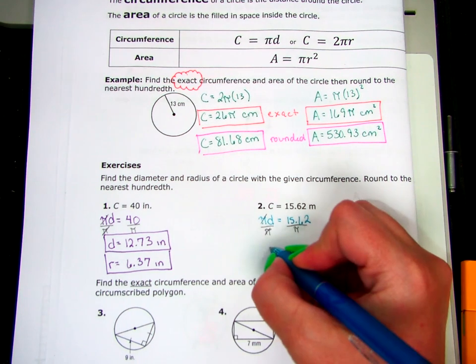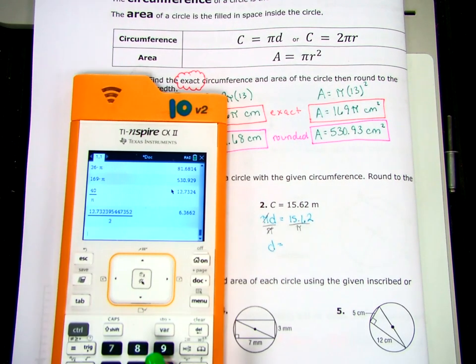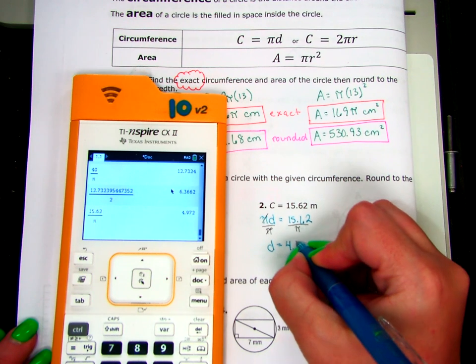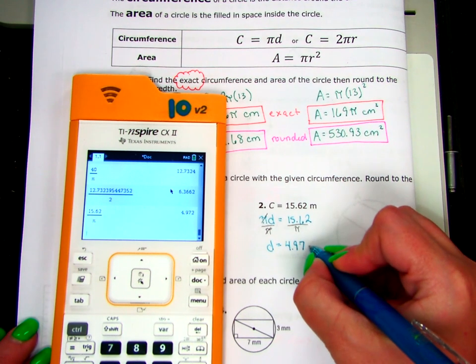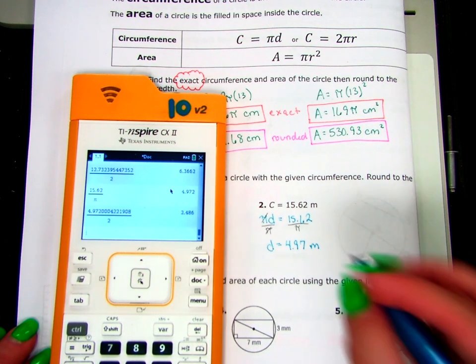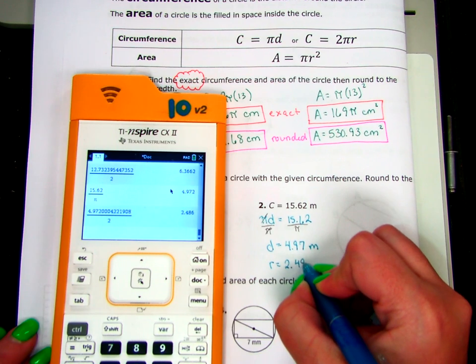So my diameter is equal to whatever 15.62 divided by pi is. 4.97 meters. And then my radius, I'm going to divide this by 2, and my radius equals 2.49 meters.